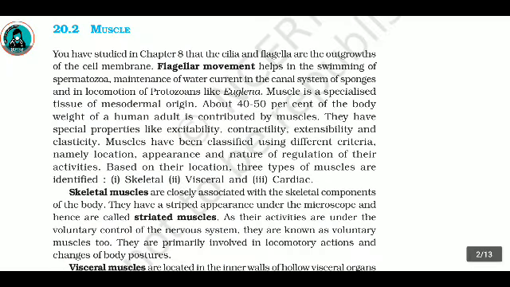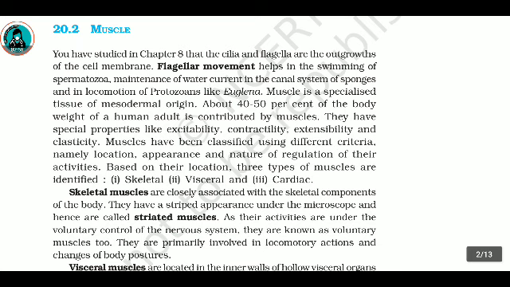20.2 Muscle. You have studied in Chapter 8 that the cilia and flagella are outgrowths of the cell membrane. Flagellar movement helps in swimming of spermatozoa, maintenance of water current in the canal system of sponges, and in locomotion of protozoans like euglena. Muscle is a specialized tissue of mesodermal origin.